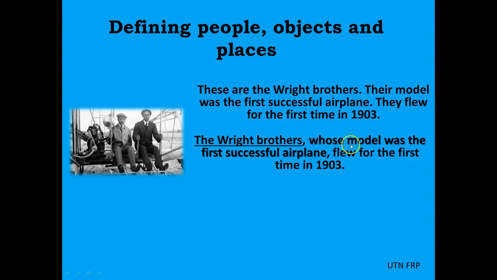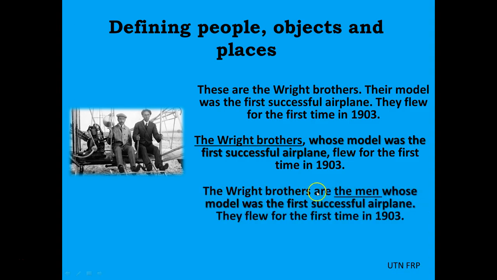So, whose model was the first successful airplane? We're talking about their possession. The Wright brothers are the men whose model was the first successful airplane. They flew for the first time in 1903.